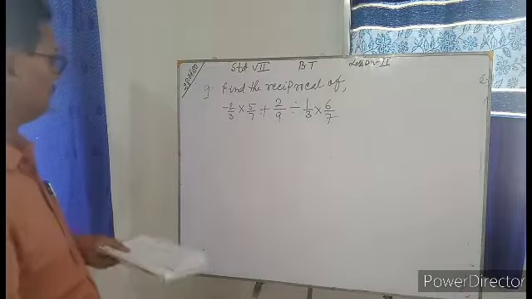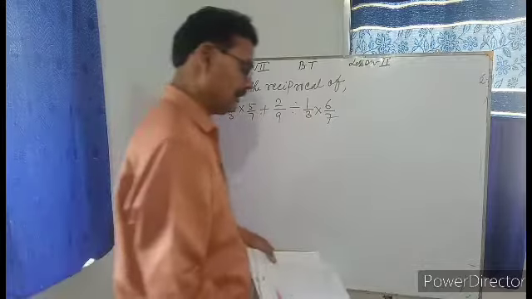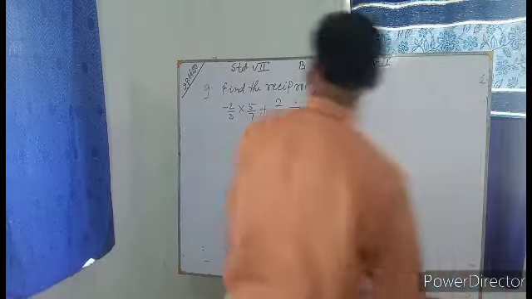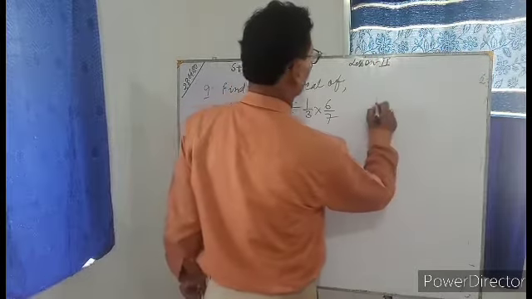That is, minus 2/3 into 5/7 plus 2/9 divided by 1/3 into 6/7. Very good. Recall the formula, BODMAS.